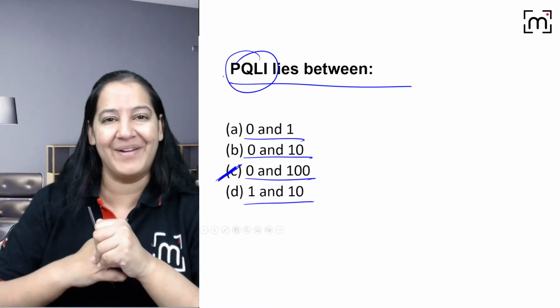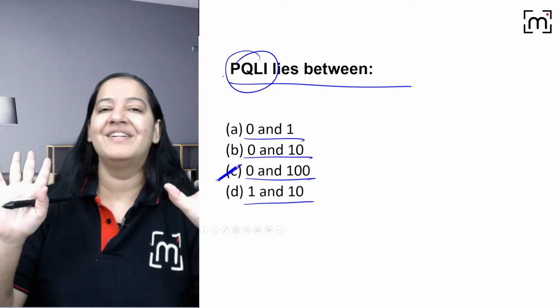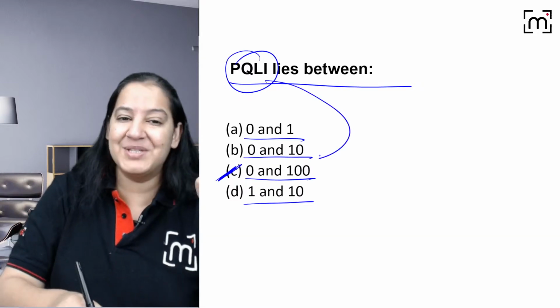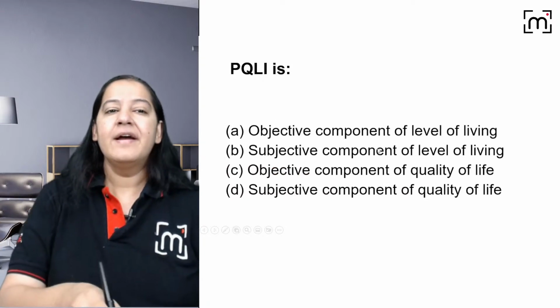Yes, yes. Don't be sorry. But please improve your mistakes. Make whatever mistakes you want to make here. Once you make a mistake now, you will never forget it. So PQLI is between 0 to 100. You got my point? Okay. The correct answer is C. Okay.